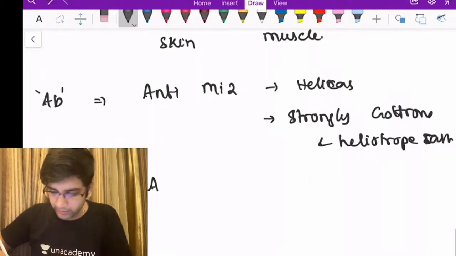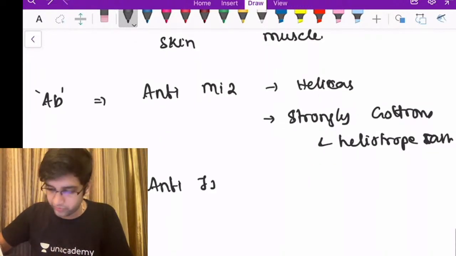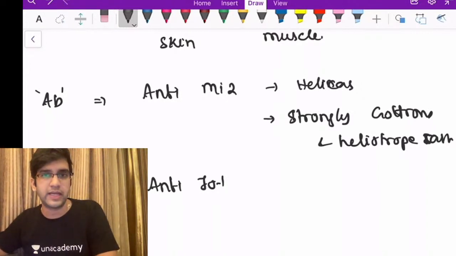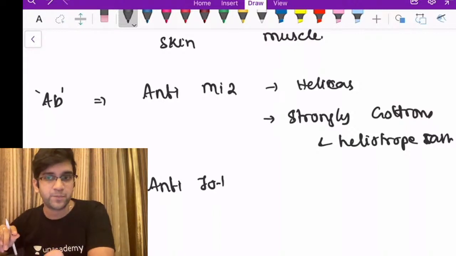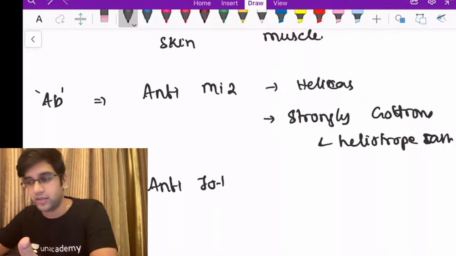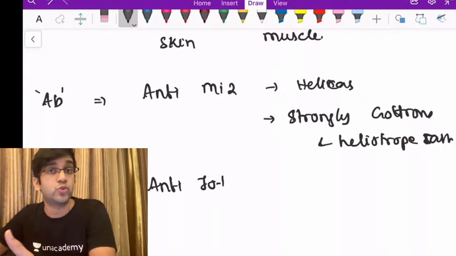The second group of antibodies, I'm sure you must have heard of for sure, right? These are much more famous than anti-Mi-2: anti-Jo-1. So anti-Jo-1 antibodies are associated with interstitial lung disease. It's vasculitis, right? So it can affect anywhere, not only my muscle and the dermatological side, which though is predominant.